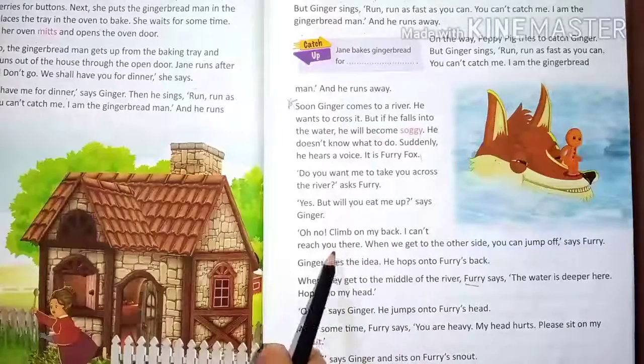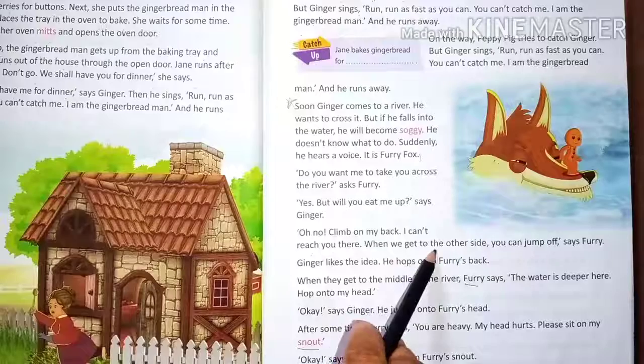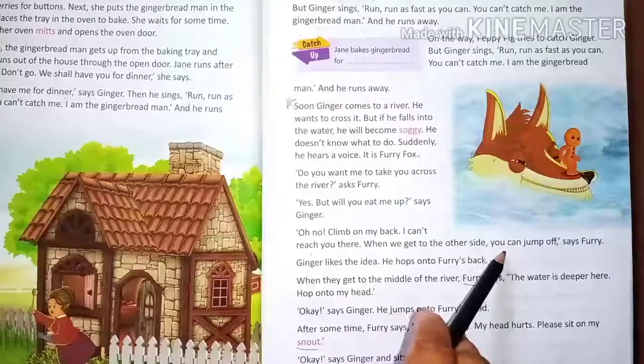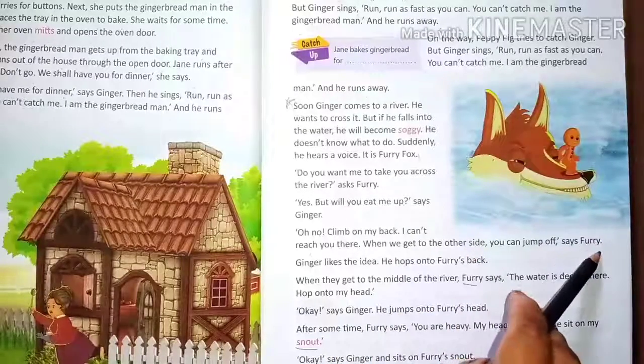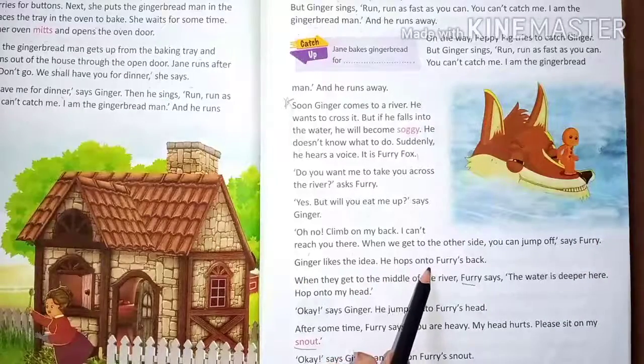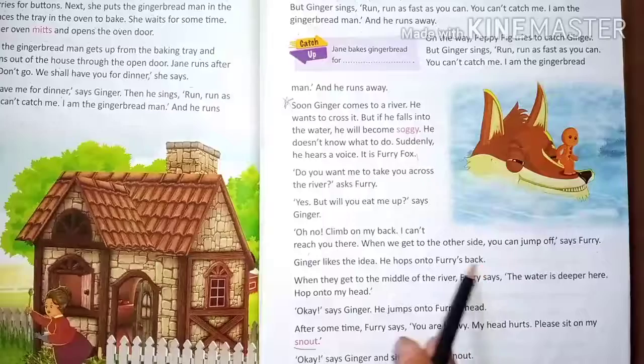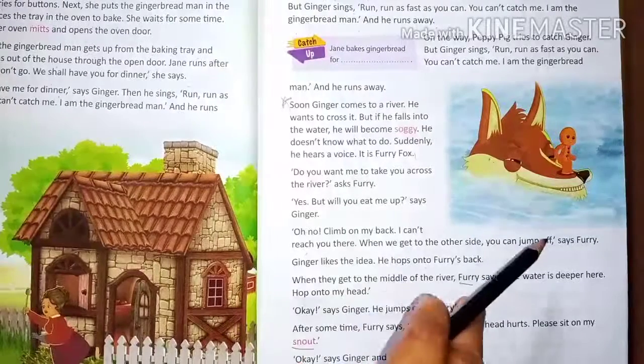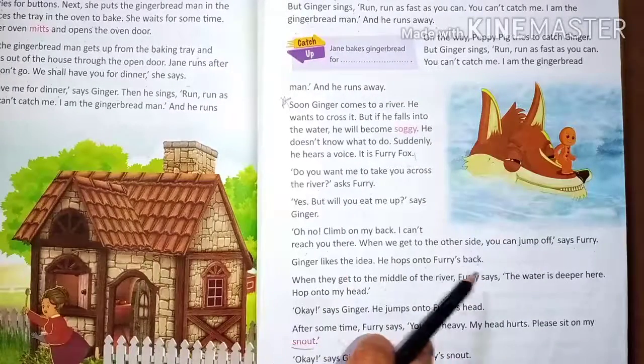"Oh no, climb on my back. I can't reach you there. When we get to the other side, you can jump off," says furry. Ginger likes the idea. He hops onto furry's back. Ginger sits on furry's back.